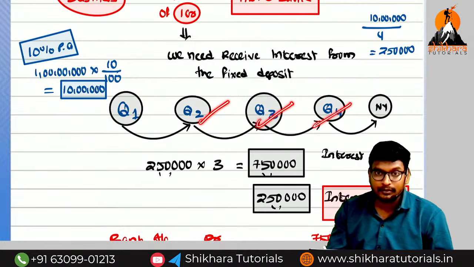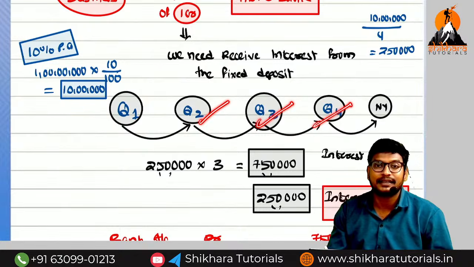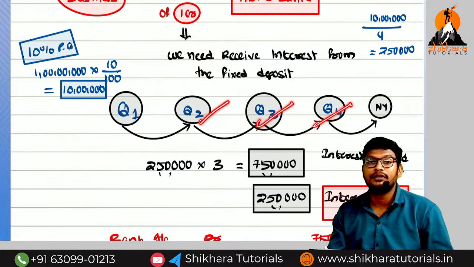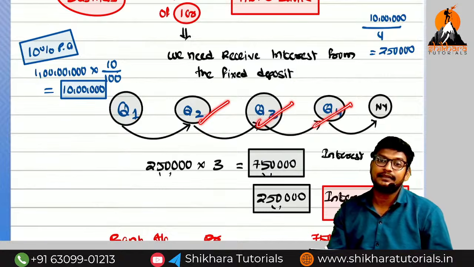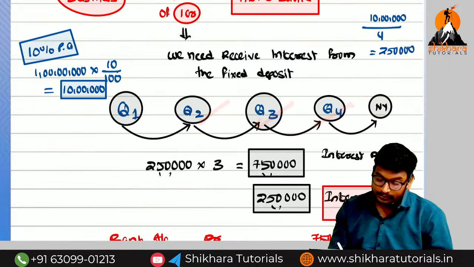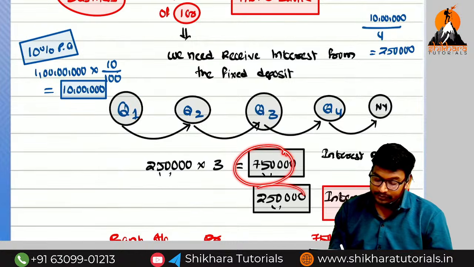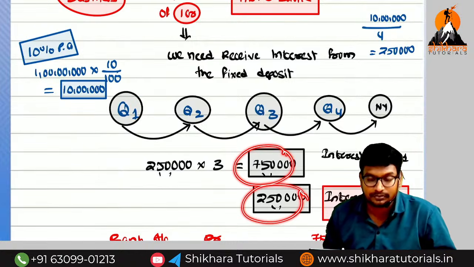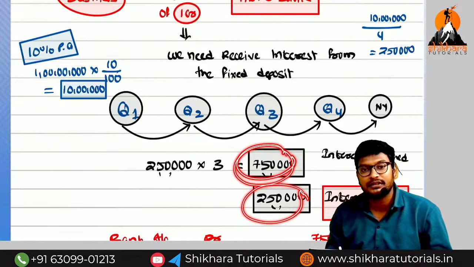We have received the 2,50,000 of the first quarter in the second quarter, and the second quarter in the third quarter, third in the fourth. But we have not received the fourth quarter interest in the current year. In which year are we going to receive the fourth quarter interest? In the next year. That means how much amount is receivable, Amma? We have received only the 7,50,000. We have to receive how much? 2,50,000.